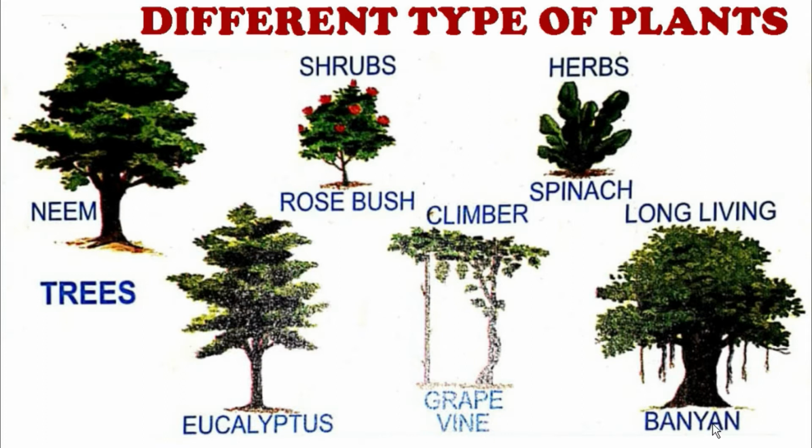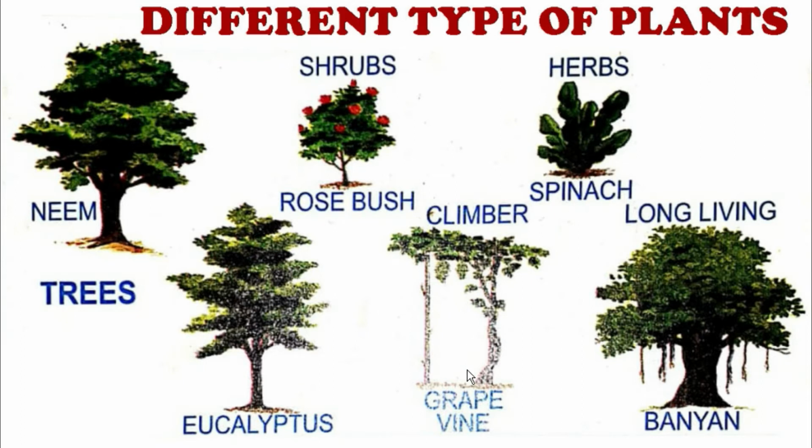Now come to the rose bush plant. See how thick the plant is. It is very thin. So these sorts of plants are known as shrubs, which have limited stems and limited leaves, and their heights are also too short. Now come to the spinach. These sorts of plants are attached to the soil. See how it is attached to the soil, and these sorts of plants are known as herbs.